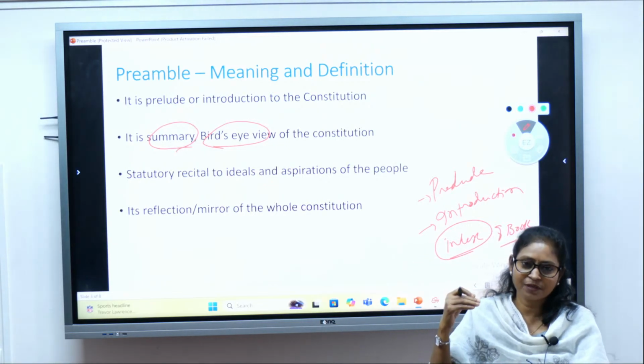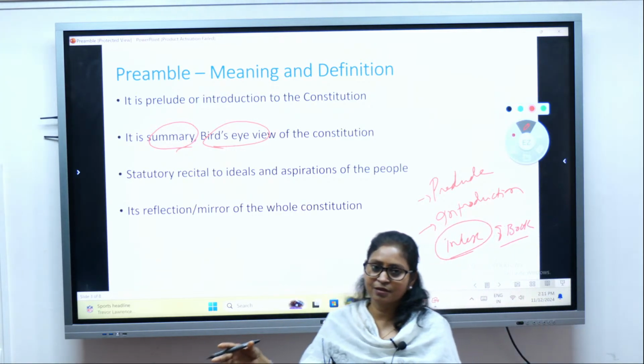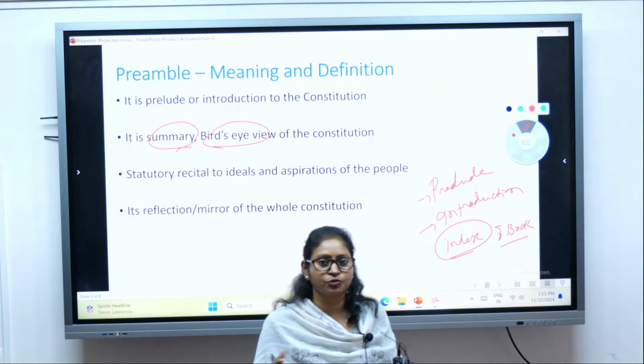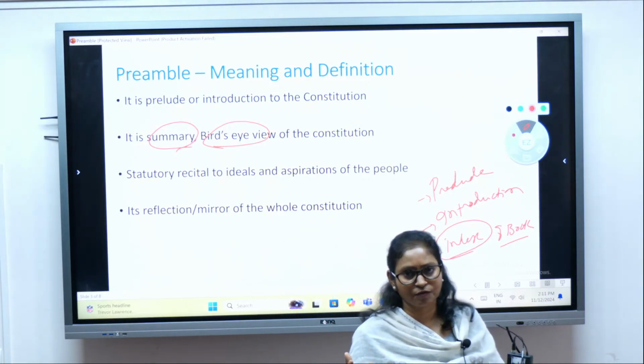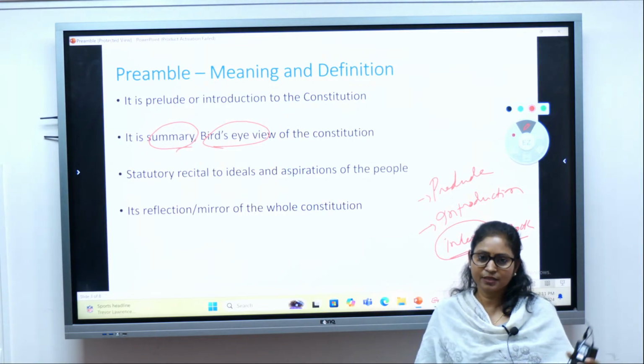A summary of the constitution: what you will be expecting inside it, why the constitution is meant, the purpose and the objective of the constitution. You will get it when you read the preamble.